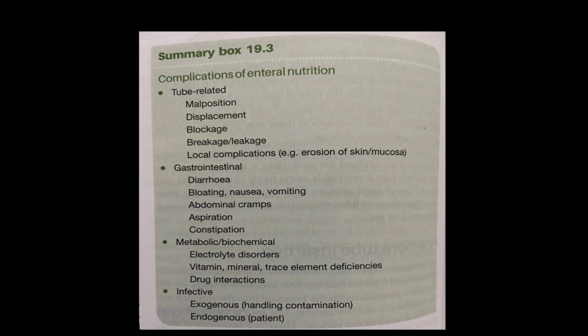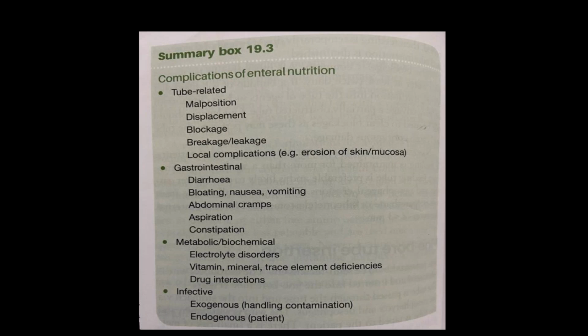Next, there may be bloating, nausea and vomiting. If you give overfeeding, more than the adequate nutrition, and overload the patient with liquids, then the patient may have bloating.